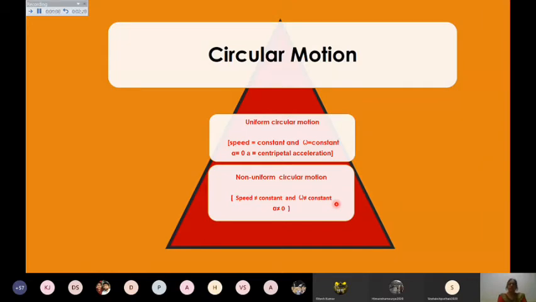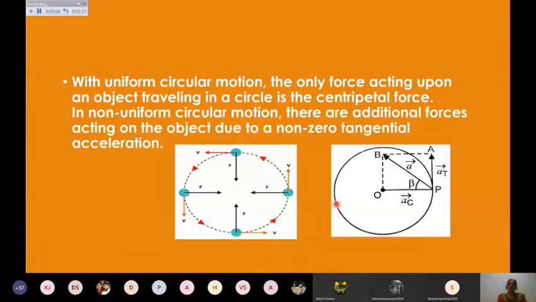Of course, when we are talking about the uniform circular motion, the only force acting is the centripetal force, and that acts in the direction of the centripetal acceleration, and due to that the body is able to move along the circular path.